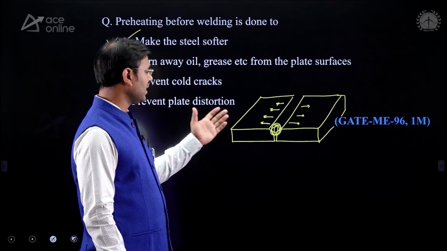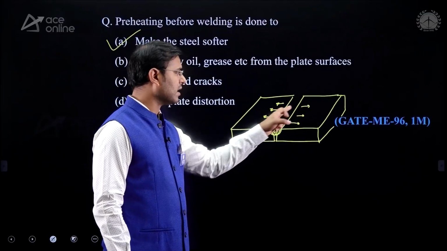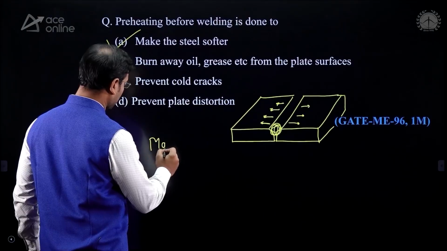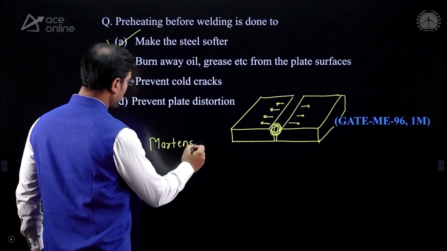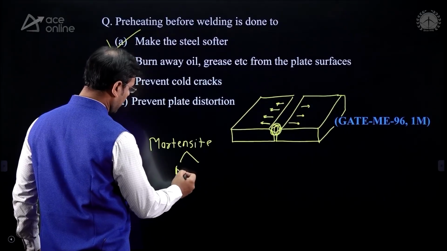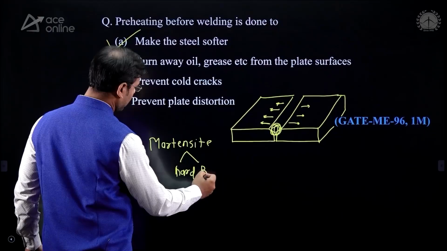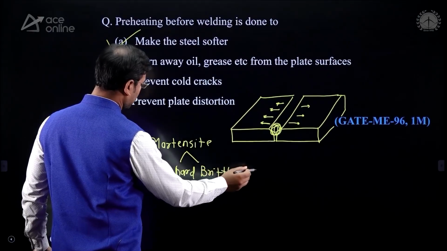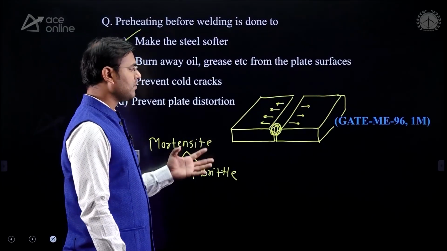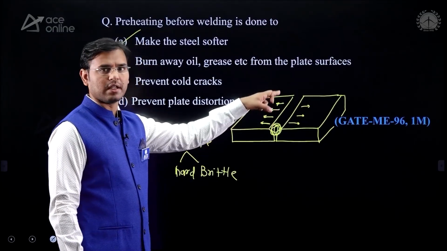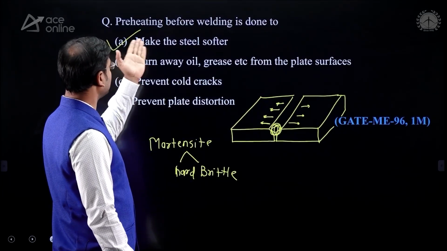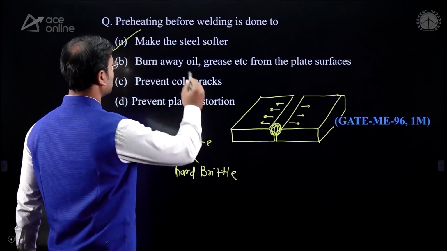If the preheating is not done, then what happens? Here fast heat transfer occurs, and because of fast heat transfer, some Martensite structure is going to form. You know that Martensite structure is an extremely hard and brittle phase. To avoid that, we need to do the preheating. If you are doing the preheating, then the metal we are getting is not hard and brittle; we are getting very soft material. That's why the preheating before welding is done to make the steel softer.